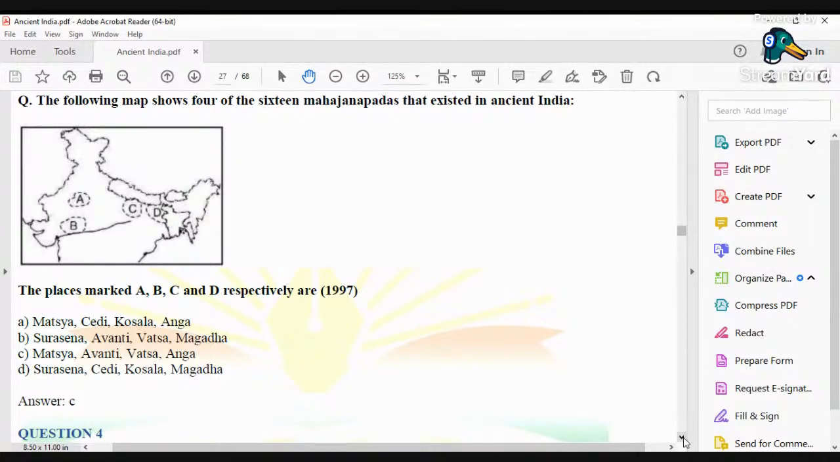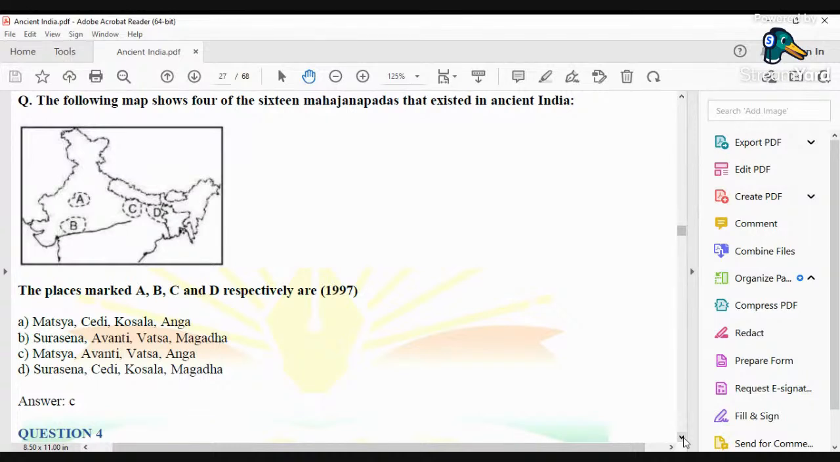Now, let's have a look. The places marked A, B, C, and D respectively. Option A: Matsya, Chedi, Koshal, and Anga. B: Surasen, Avanti, Vatsa, and Magadh. C: Matsya, Avanti, Vatsa, and Anga. And D: Surasen, Chedi, Koshal, and Magadh. And the right answer is C, that is Matsya, Avanti, Vatsa, and Anga.